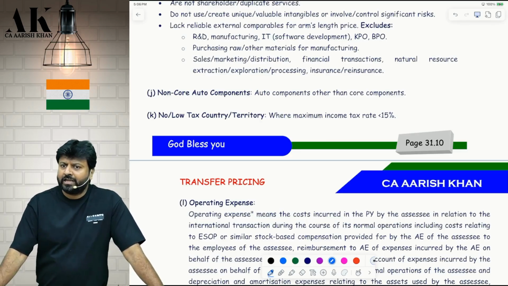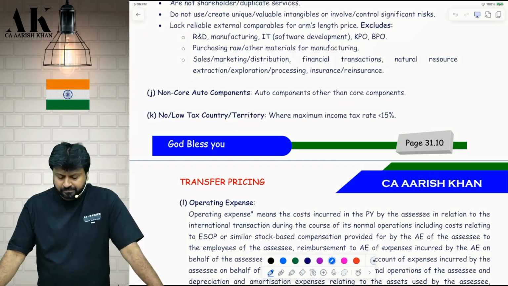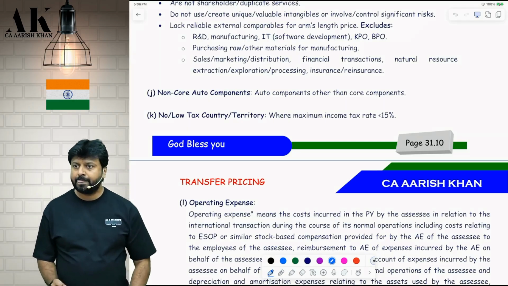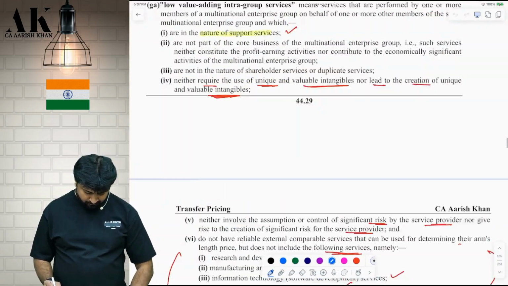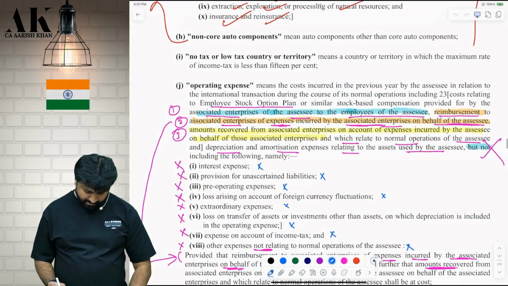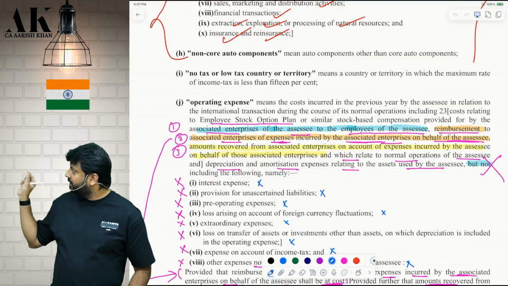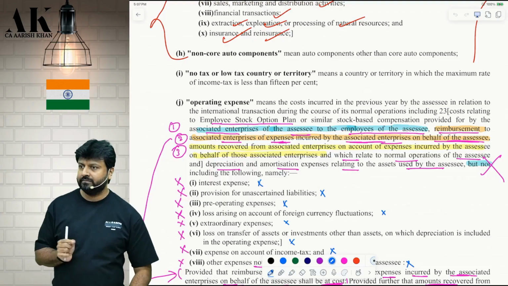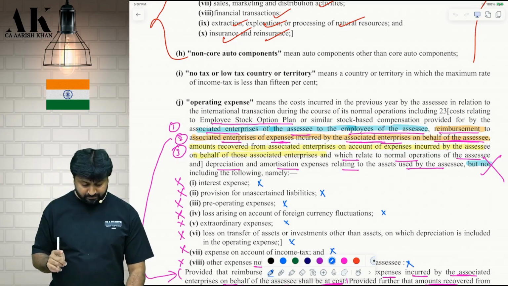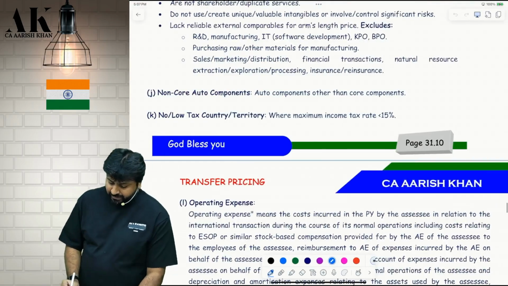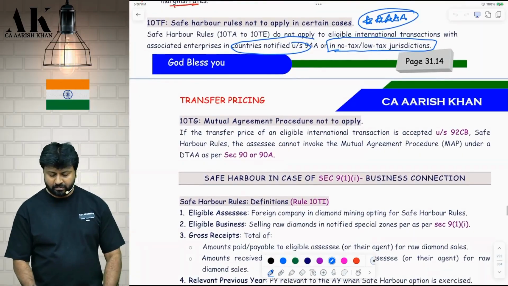That country will be called what? Just write down below the provision only. You don't have to come here again and again. Okay. You can see the official definition from the Act, where the maximum rate is less than 15%. These two points are extremely important academically, I am telling you. So I am summing up now what is relevant academically. If you do that much, that is sufficient in the safe harbor rule for your exam at least.